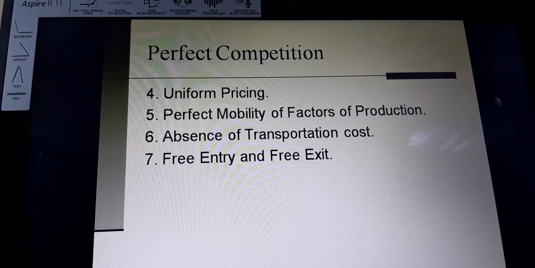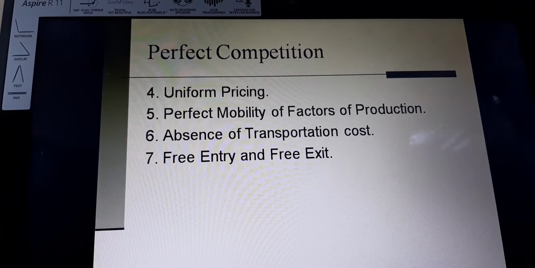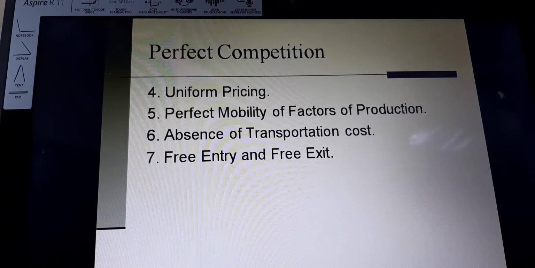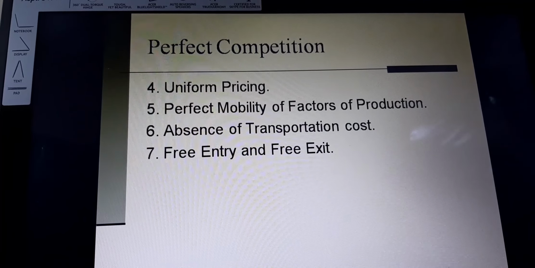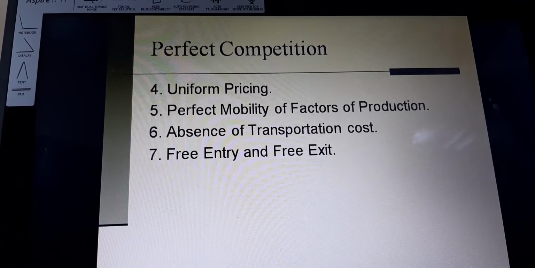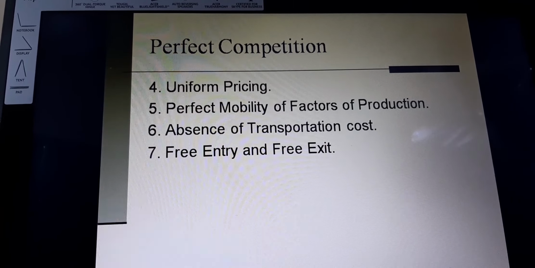Free entry and free exit. So any firm is able to enter, and any firm can go at its own will. There is no legal restriction, and the market is not opposing any firm. Whenever the firm wants to come, it can come, and whenever it wants to exit from the market, it can easily move out of the market.